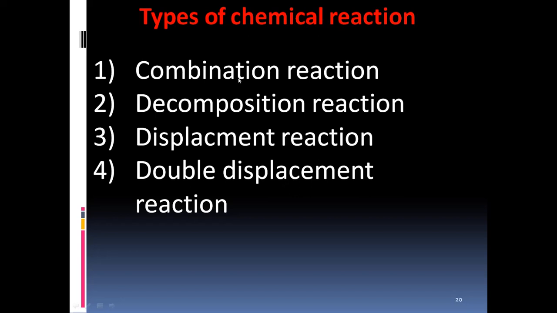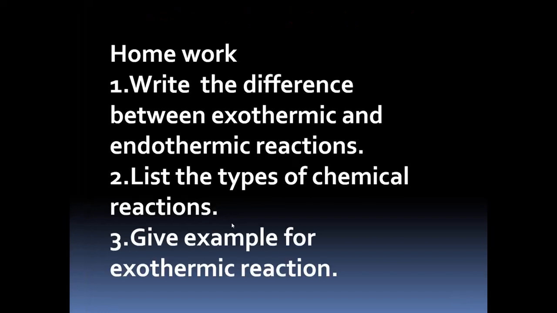Based on how the reactants combine or how the reactants show their process, we classify chemical reactions into these 4 basic types. Let us learn about these types of chemical reactions in our coming classes.